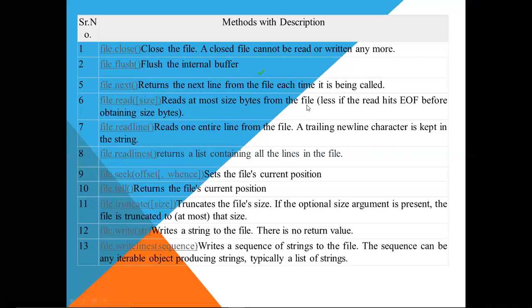File dot write is used for writing a string inside the file. It takes the argument in the form of a string, and there is no return value. And file dot writelines takes a sequence of strings as the input, and it is used to write more than one line inside the file. So let us see all these one by one.